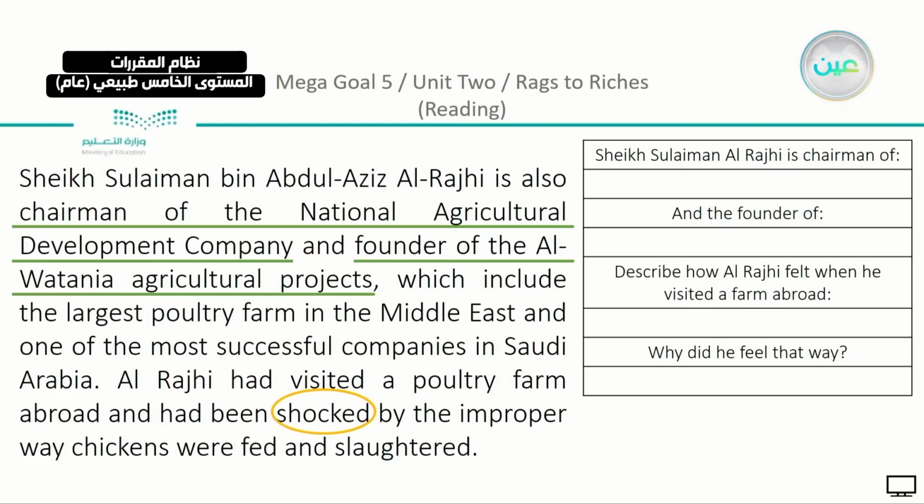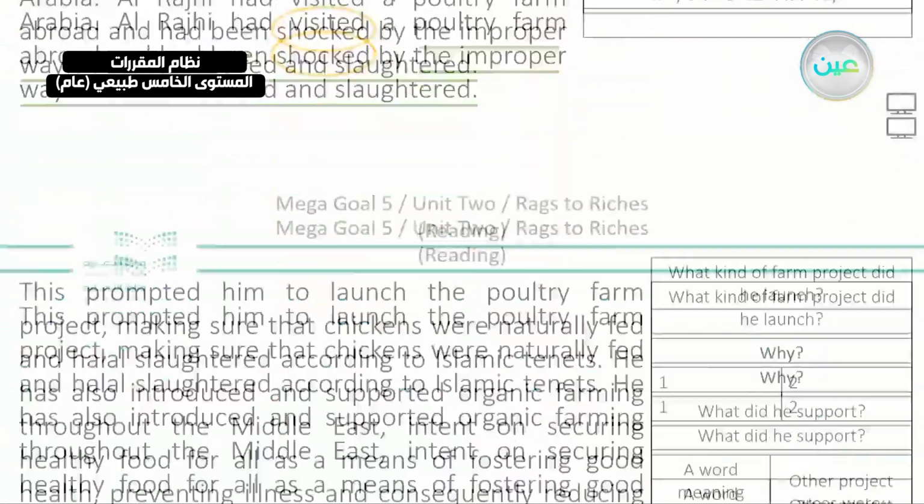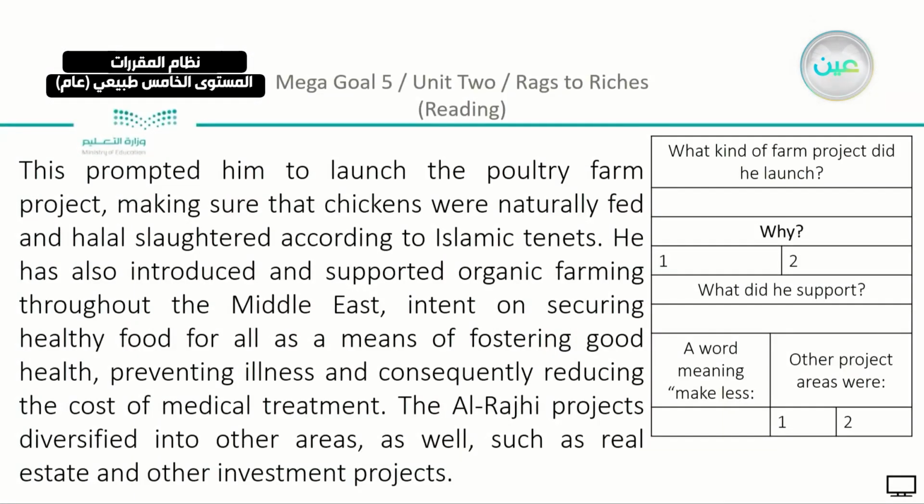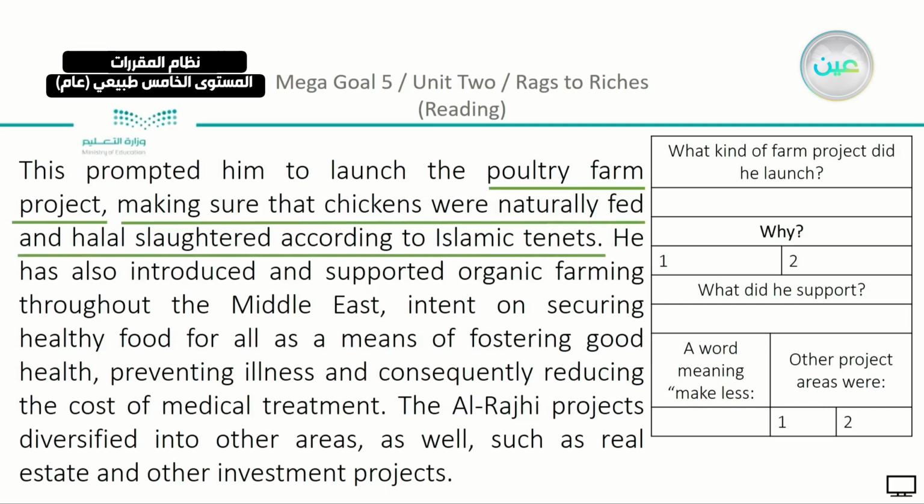Why did he feel that way? Why was he shocked? By the improper way chickens were fed and slaughtered. So he saw that they were not fed and slaughtered correctly based on Islamic basis. So what kind of farm project did he launch? He started to launch the poultry farm project. And why would he move from banking to a farm? Making sure that chickens were naturally fed. This is number one. And halal, slaughtered according to Islamic tenets. This is number two.